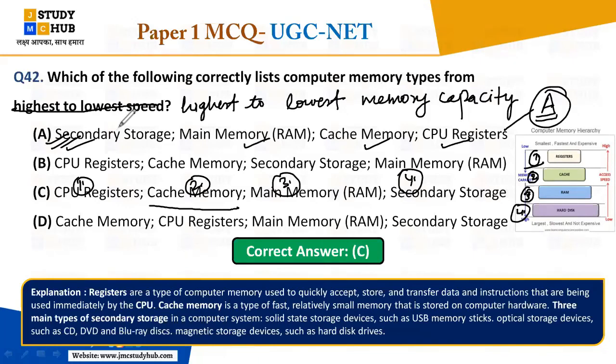This is highest to the lowest in terms of the memory capacity, Rachna, right? In terms of the memory capacity, this is from the highest to the lowest.